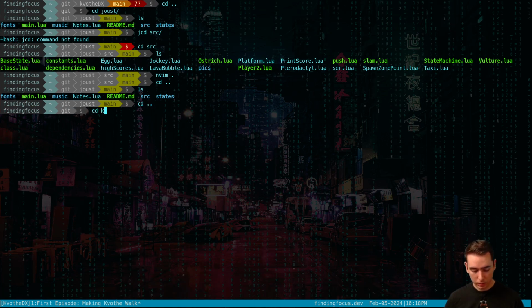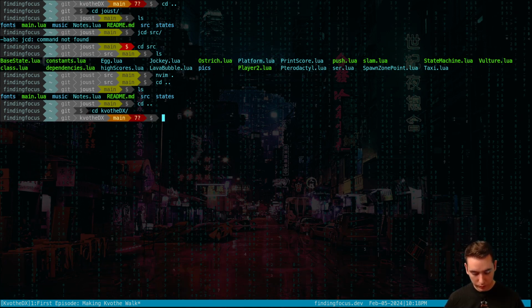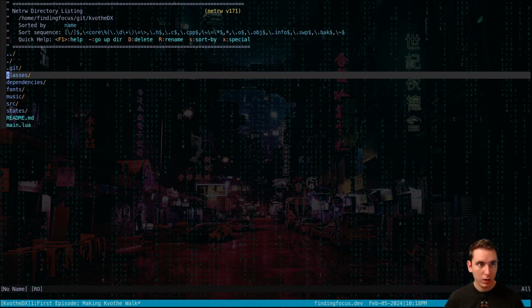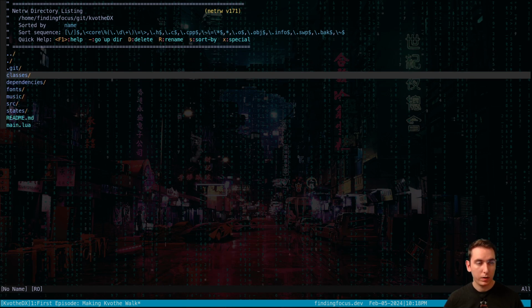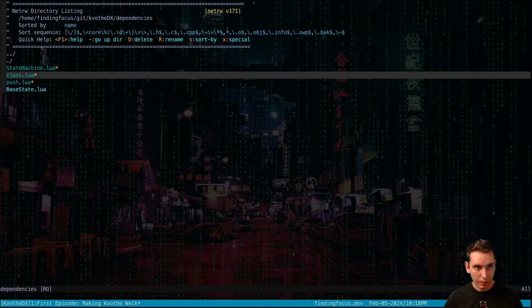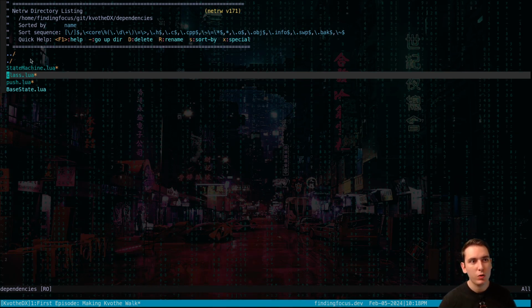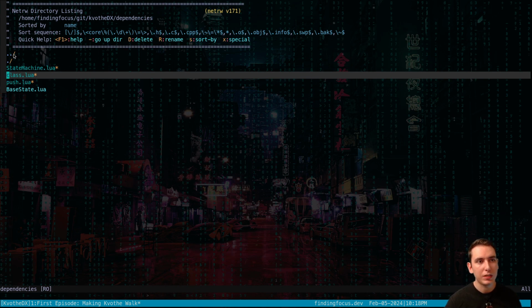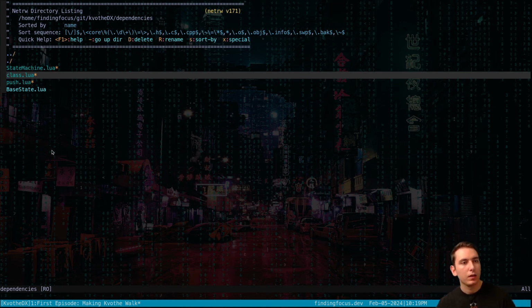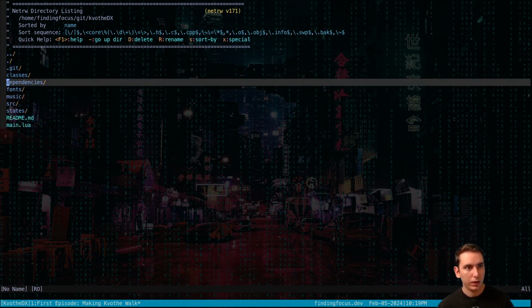So we're gonna go into our folder here and we're gonna go to our classes. This is where we need our dependencies class. So I want this file to be with the class, I think. No, we don't need it to be. It should be in dependencies. We can do that a little later, but I think that's okay.